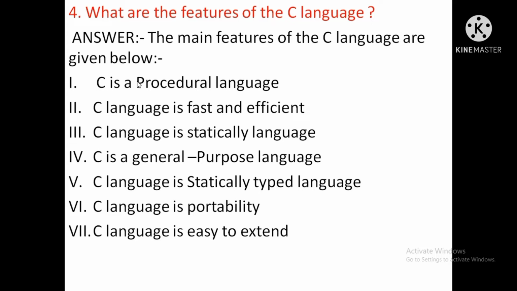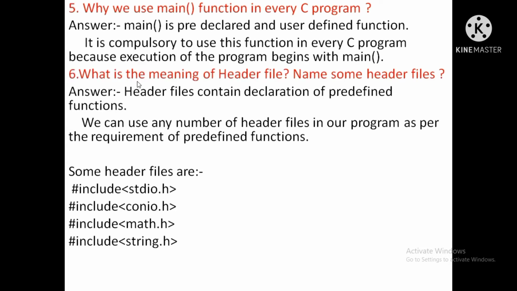What are the features of the C language? The main features of the C language are given below. First point, C is a procedural language. Second point, C language is fast and efficient. Third point, C language is a static language. Fourth point, C is a general purpose language. Fifth point, C language is a statically typed language. Sixth point, C language is portable. Seventh point, C language is easy to extend.